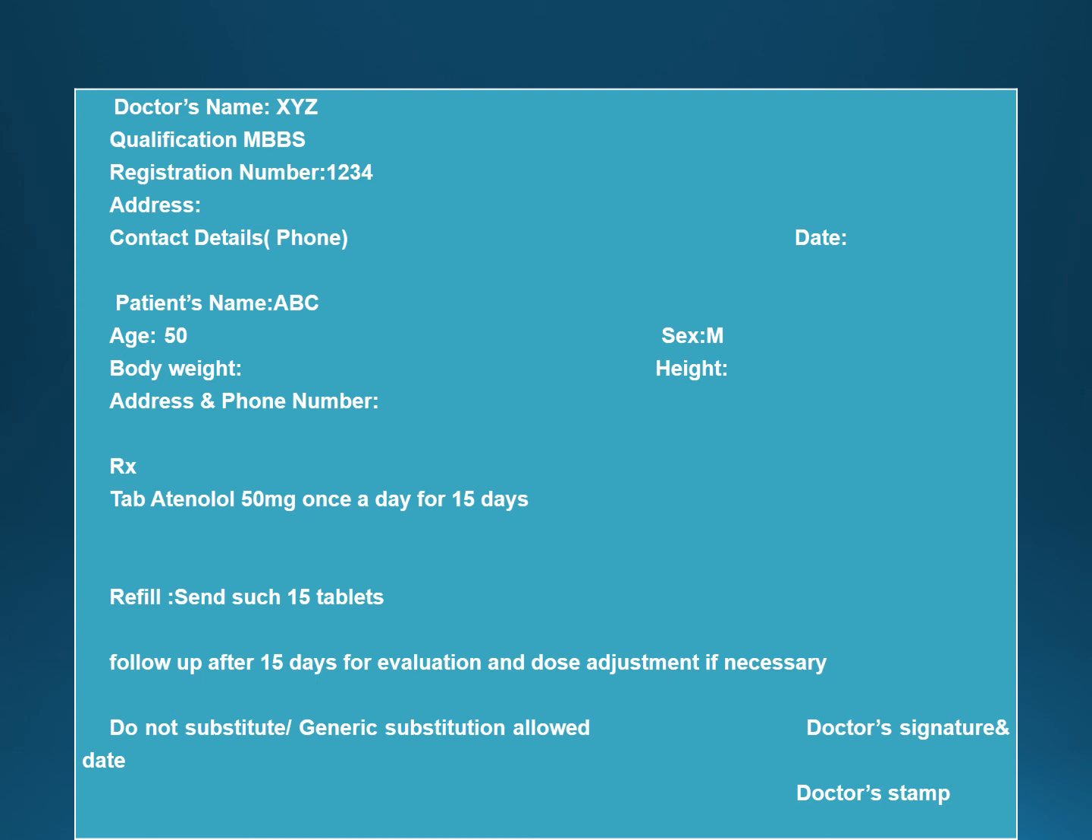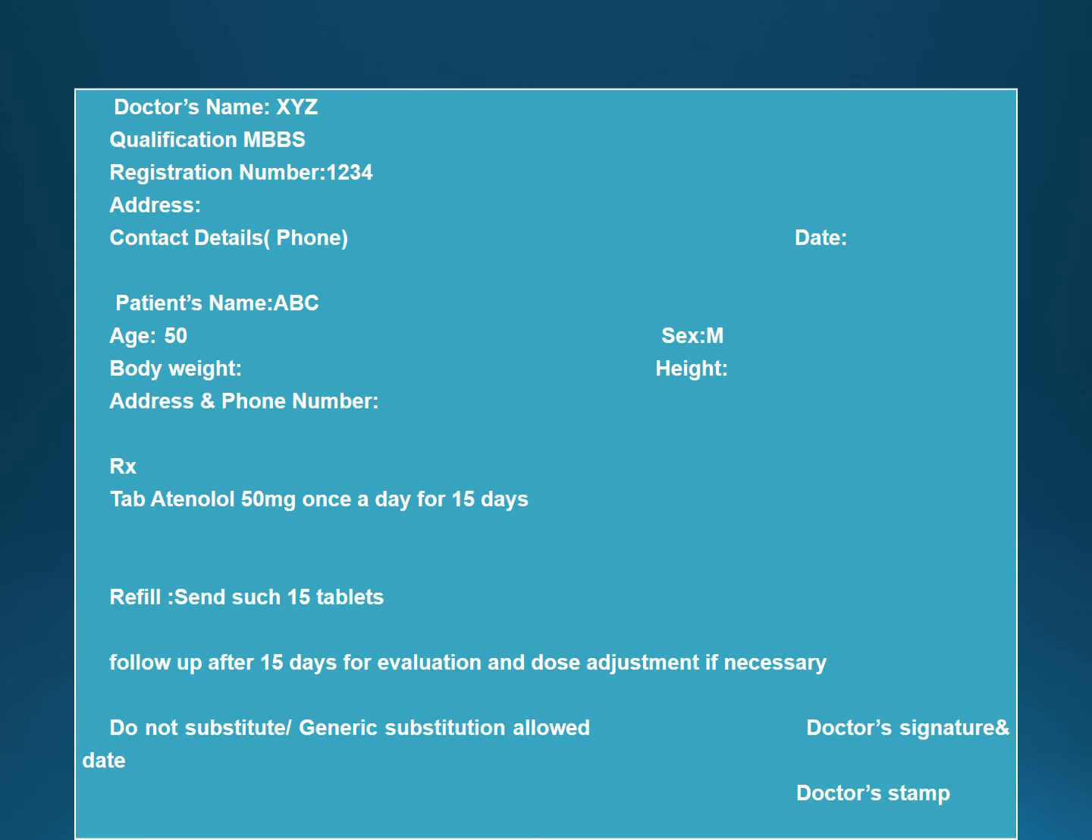Second is the patient details. So they have given us the age, that is 50 years, it was a male patient, then body weight we need to mention, address and phone number of the patient. Next is RX symbol. Now moving towards the inscription.